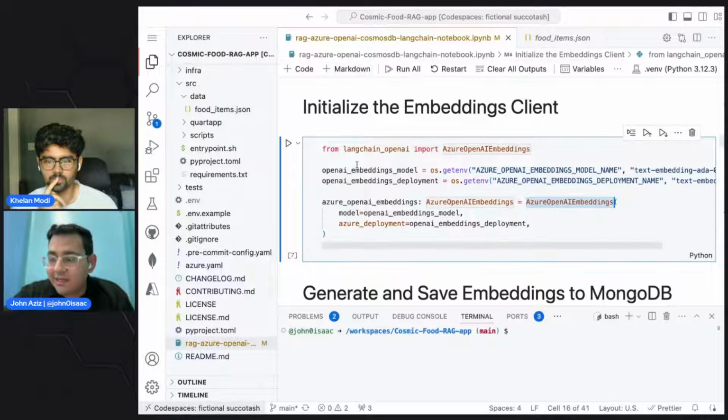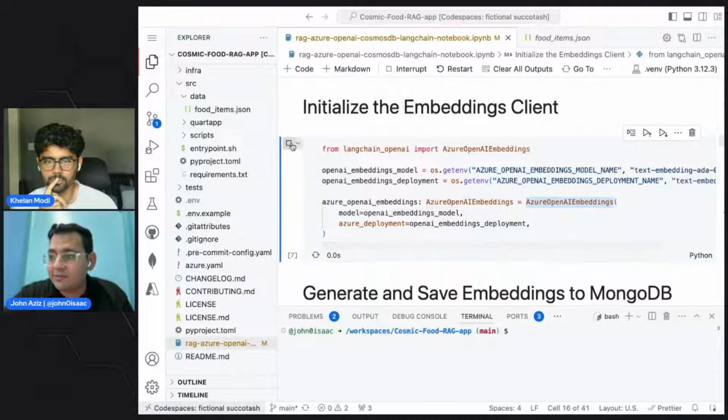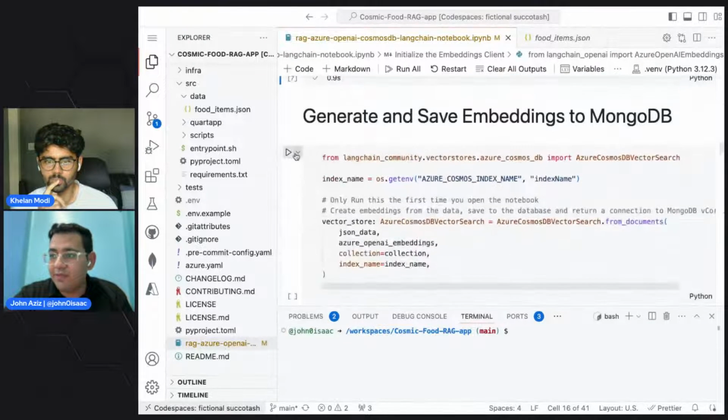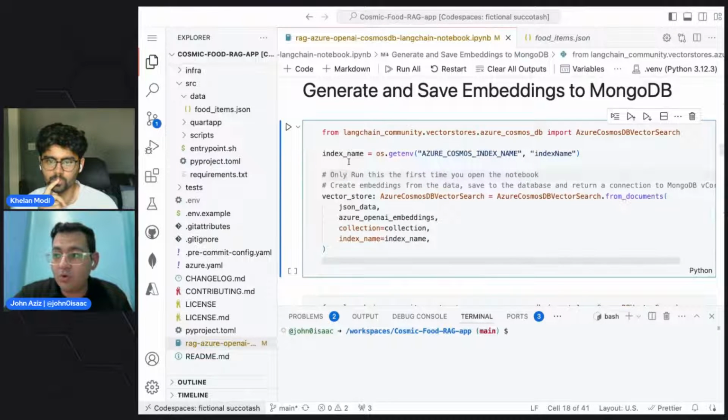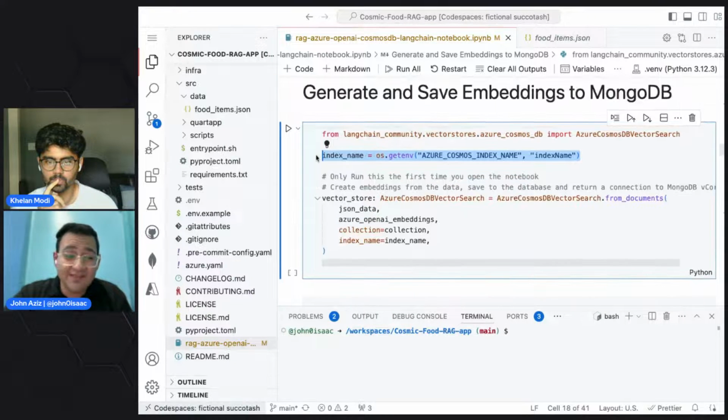After we do that, we can run this step, and then we can generate and save the embeddings to Mongo. But in order to do that, we need a specific index, because MongoDB doesn't come with search enabled by default. You can search for IDs, but you can't search for text unless you create an index to search for the data inside it with a specific type.